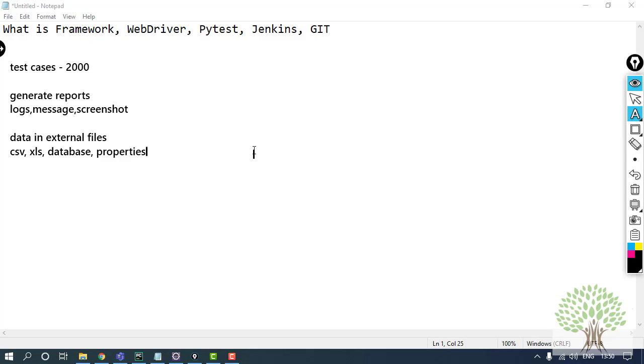That's totally up to you. But the code that I will be writing should be able to read the data from these files so that I don't have to pass data in my test cases and it can be collected from here. These two things are a must whenever we are creating a project for a large number of test cases.